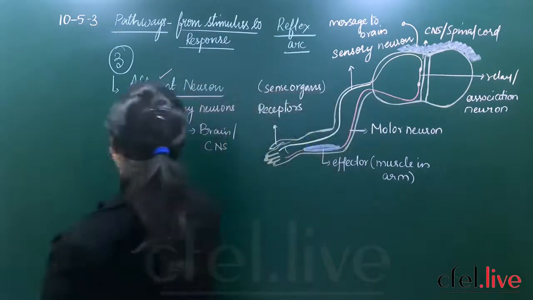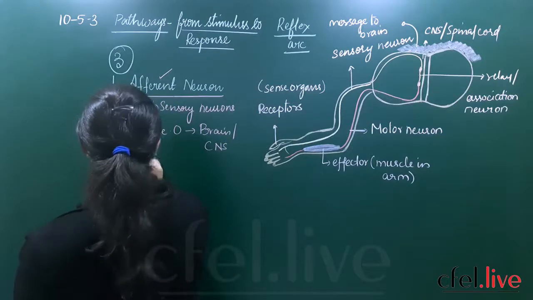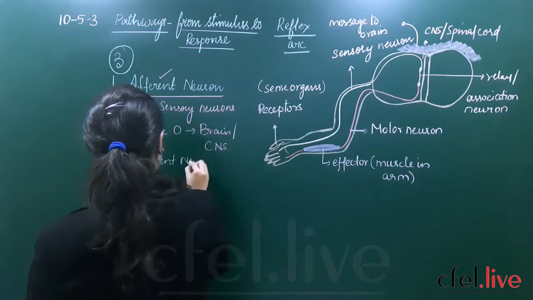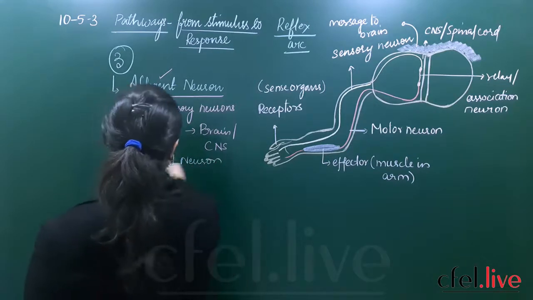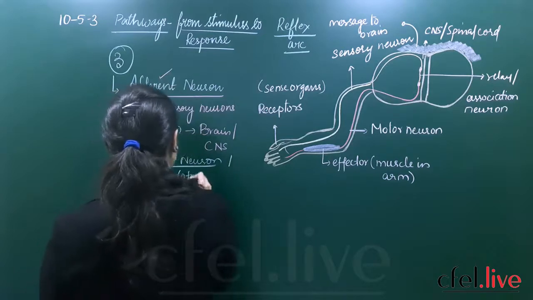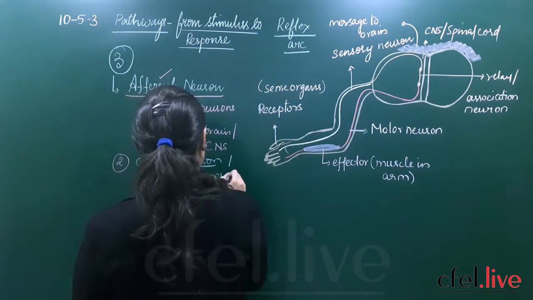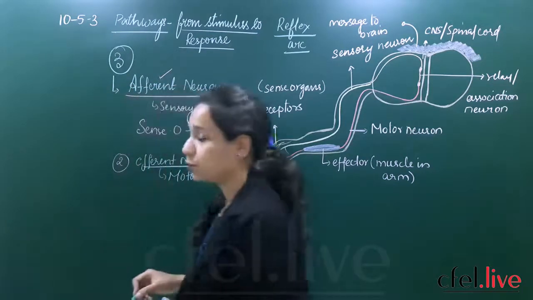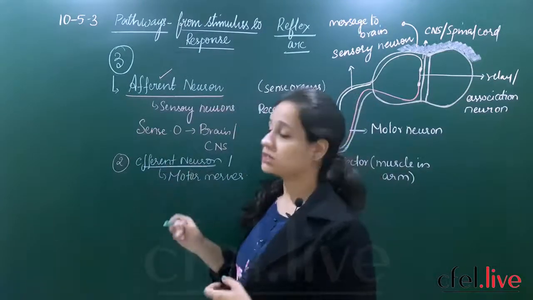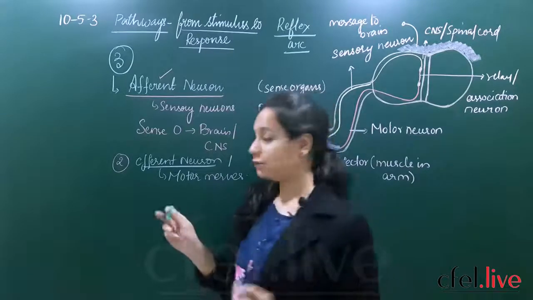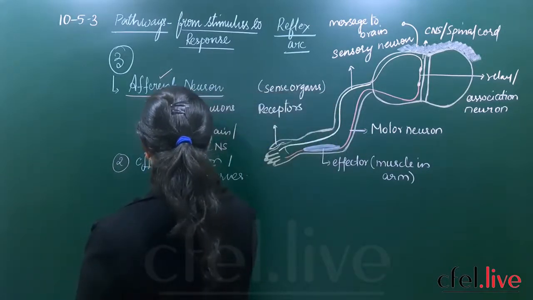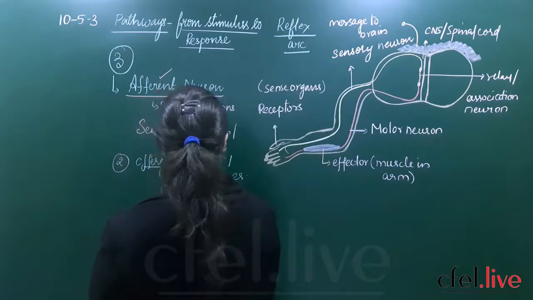Then the second type of neuron is the efferent neuron. Efferent neurons are also called the motor nerves or the motor neurons. Okay students, so efferent neurons, what will they do? They carry information which is given by your brain back to the sense organ.